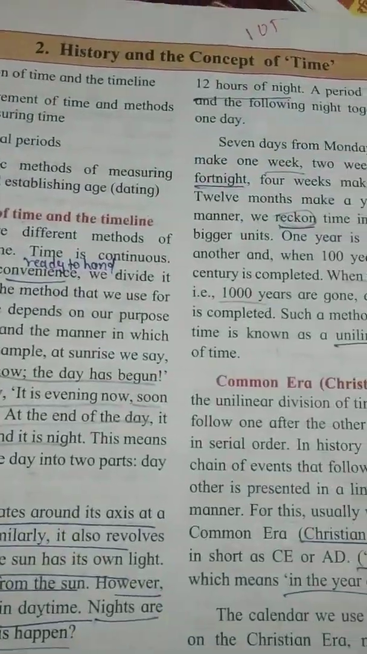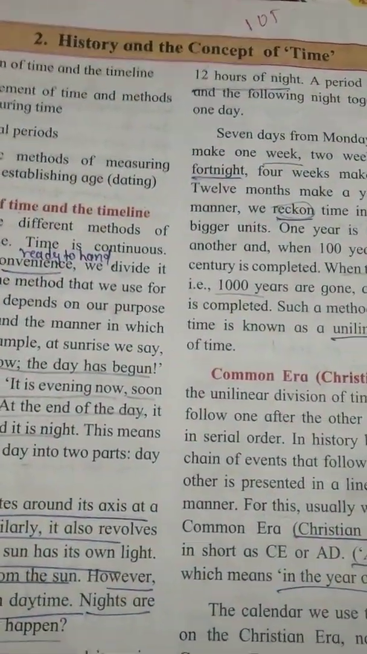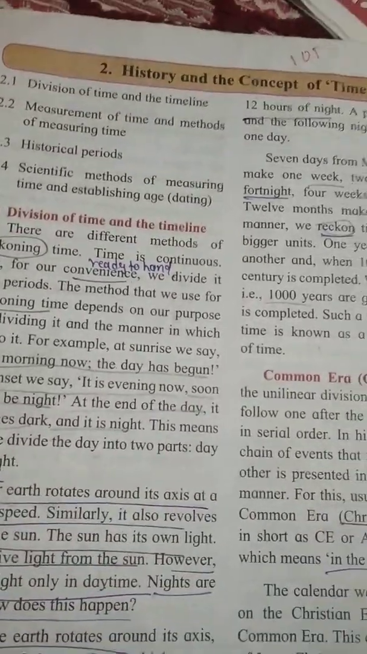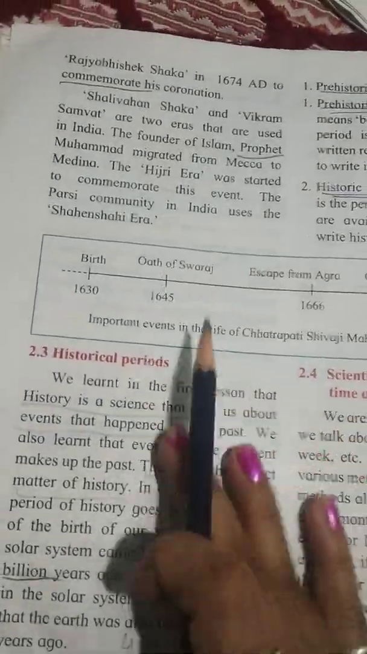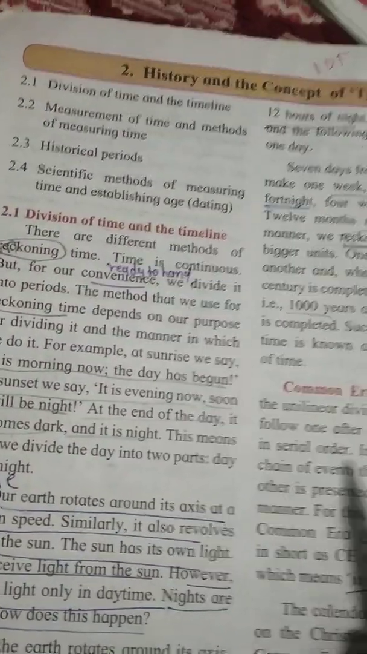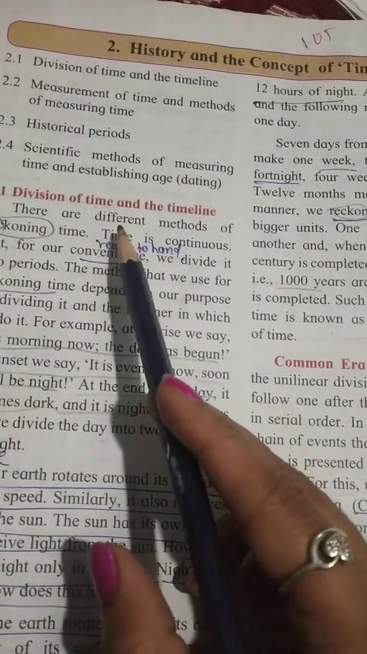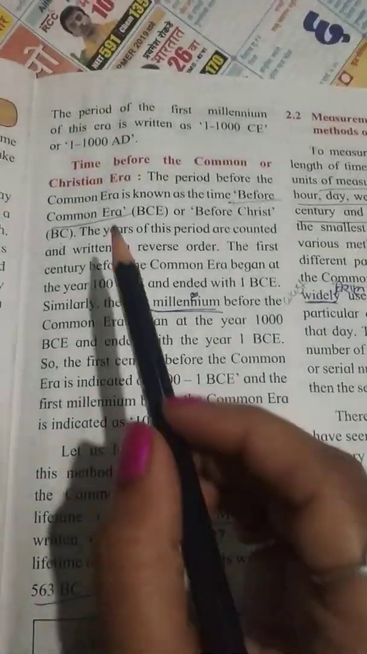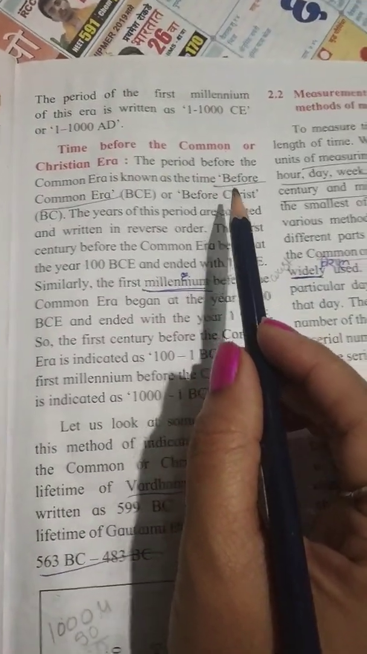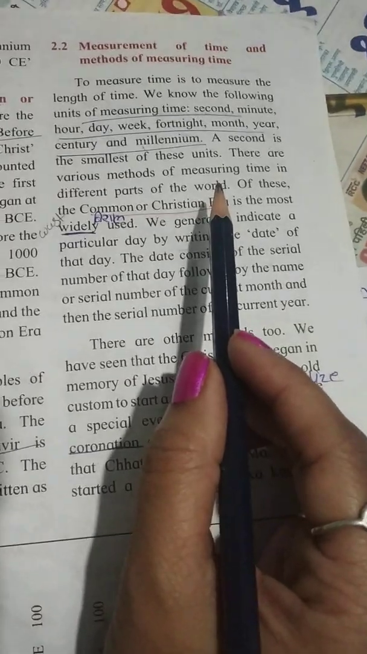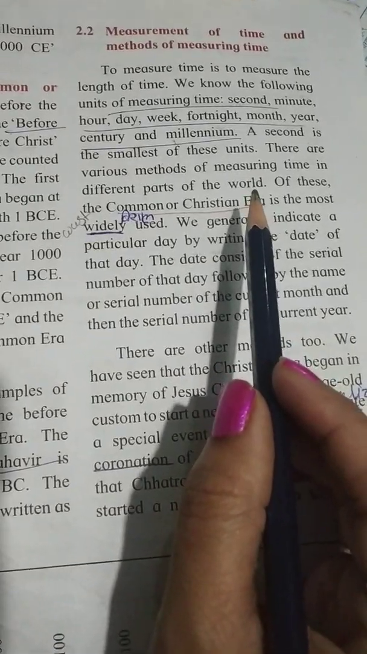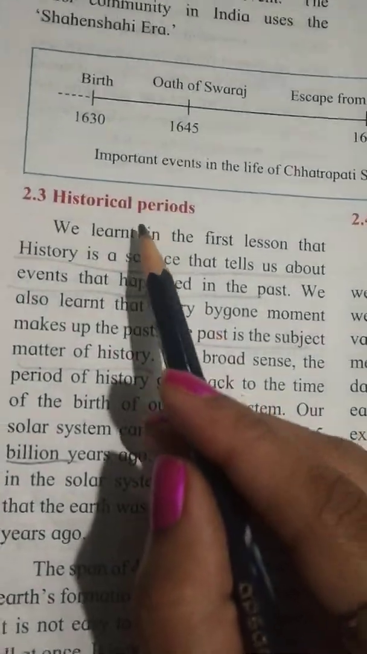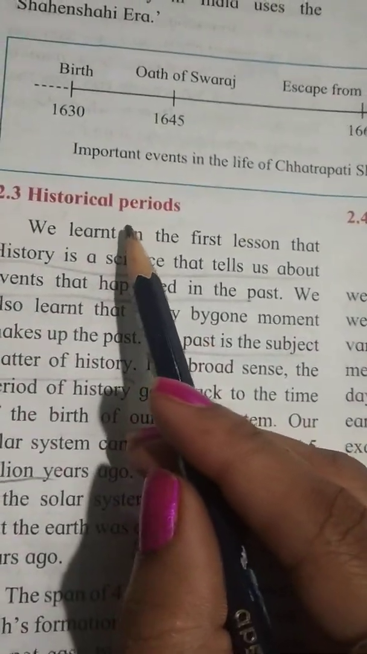Lesson number 2, history and the concept of time. In the previous lecture we finished up to this topic. What did we learn in the last period? We learned the division of time and the timeline, then the common era, the time before the common era and the Christian era, and the measurement of time and methods of measuring time. Today we are going to learn about historical periods.